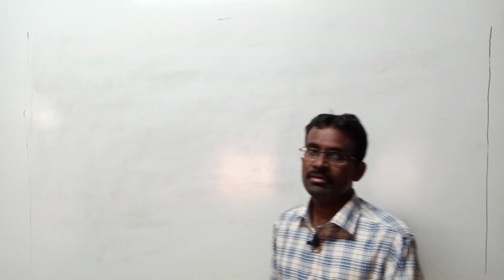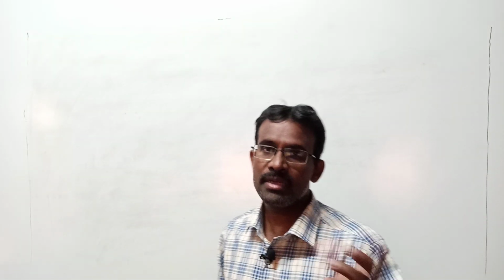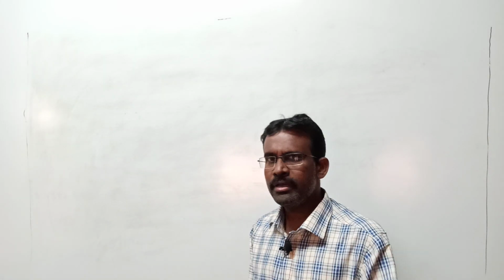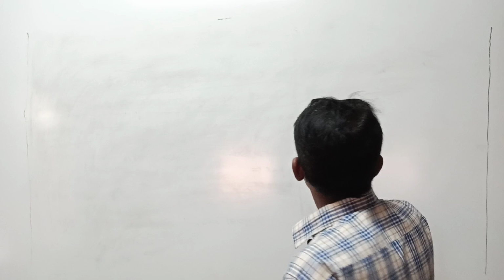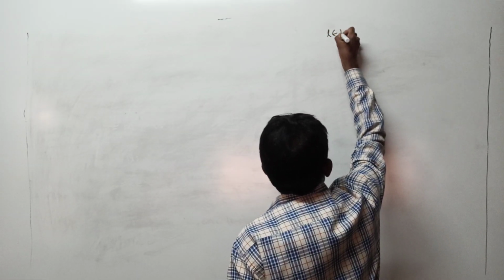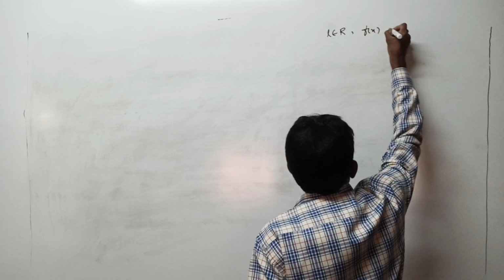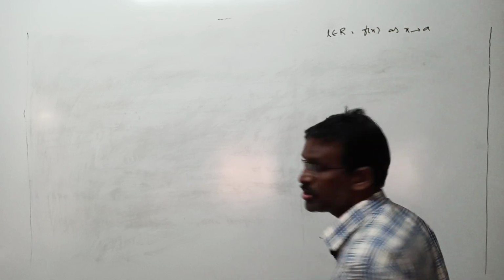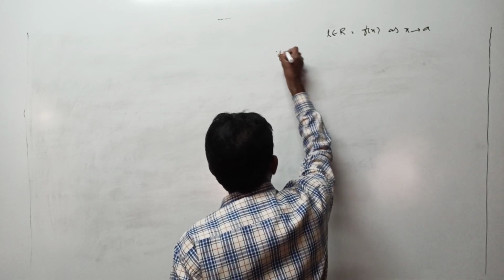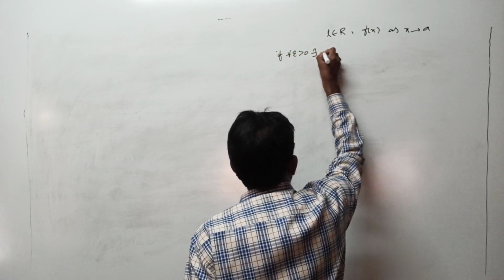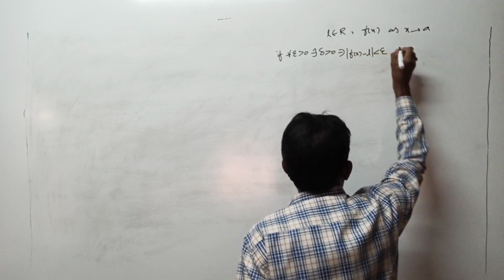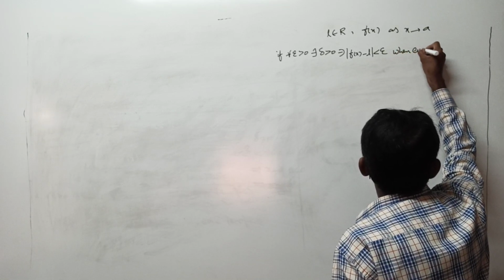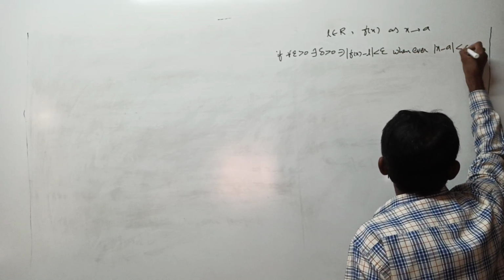Now we are going to define an application-oriented or problem-related definition of limit of the function. But again that one I am going to define according to the previous basic limit definition. First of all I want to recollect the limit definition. Basically, when do you say a real number L is the limit of f of x as x tends to a? If for each epsilon greater than 0, there exists delta greater than 0 such that mod f of x minus L is less than epsilon whenever mod x minus a is less than delta, right?